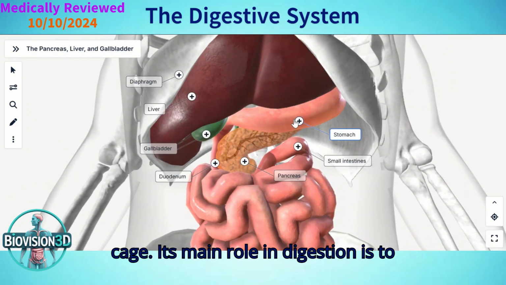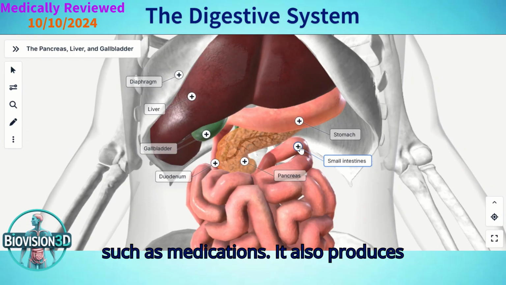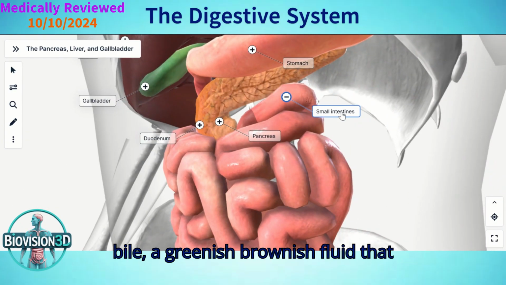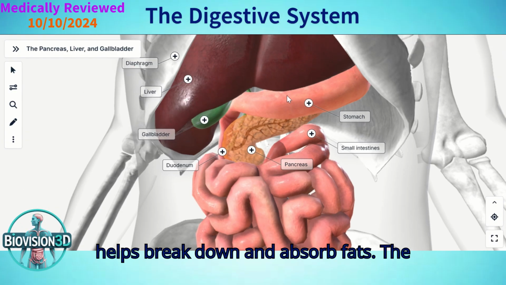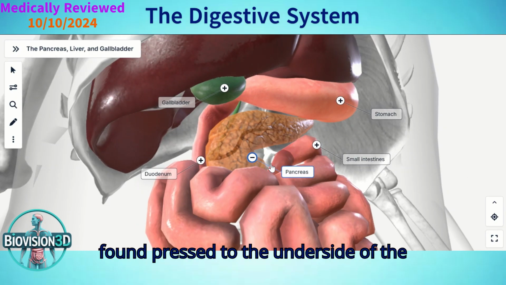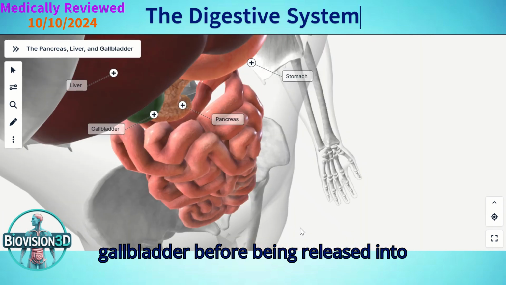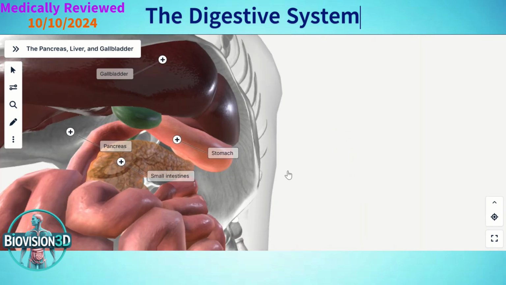The liver is an organ found right under the right side of the rib cage. Its main role in digestion is to protect the body from toxic substances, such as medications. It also produces bile, a greenish-brownish fluid that helps break down and absorb fats. The gallbladder is a small sac-like organ found pressed to the underside of the liver. Bile is stored inside the gallbladder before being released into the small intestine.